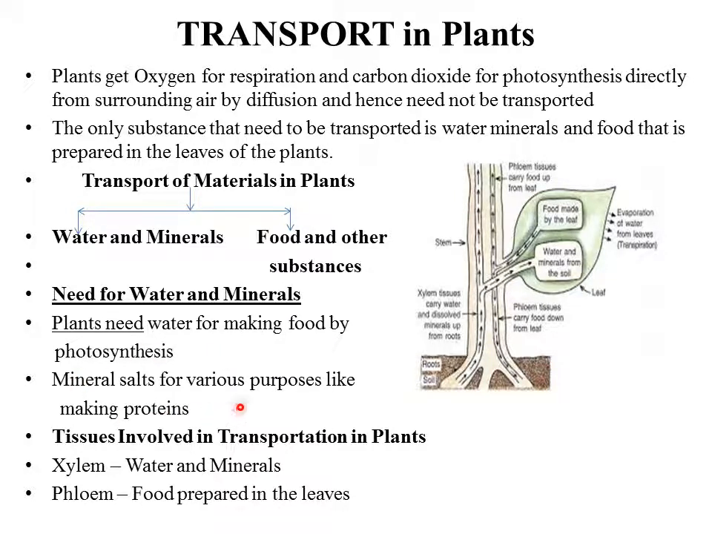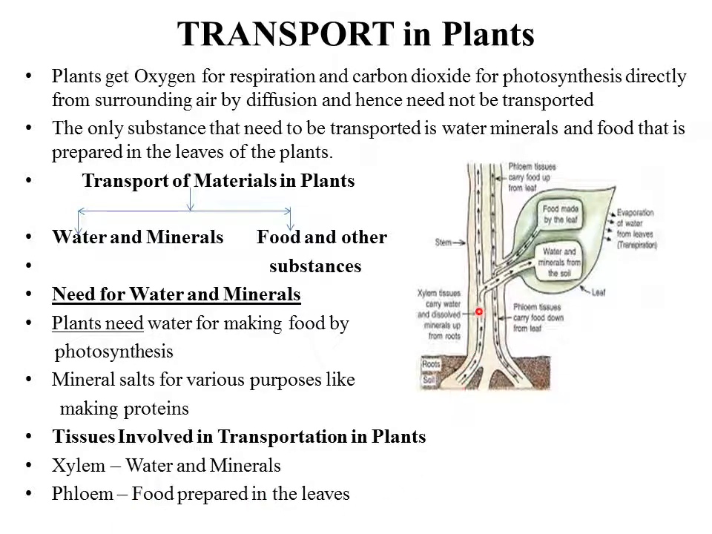Mineral salts also, along with the water, the mineral salts which are dissolved in it, are taken in by the plants. These mineral salts are required for production of various other substances like proteins. So the main tissues which are involved in transportation in plants are xylem, for water and minerals, and phloem for the food prepared in the leaves.